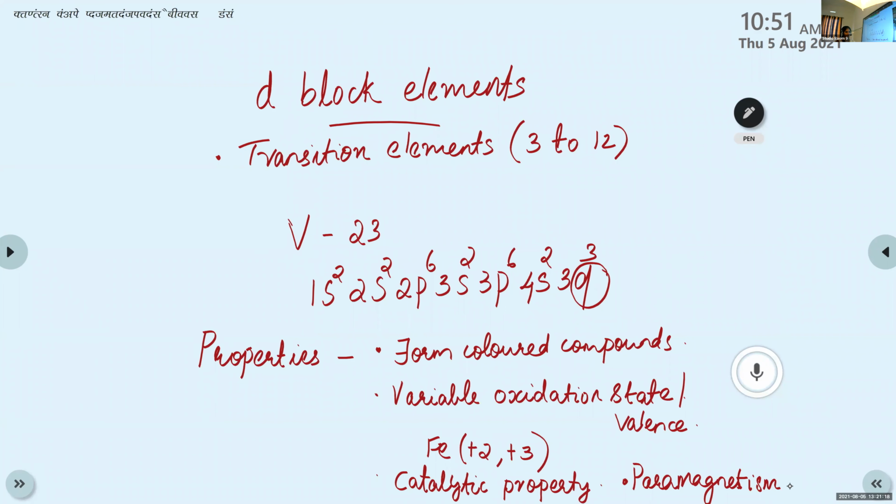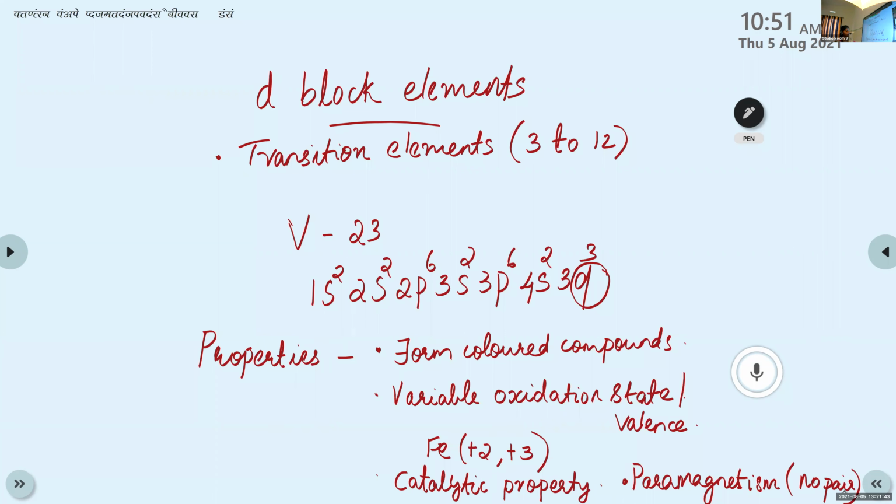Paramagnetism. That means they have unpaired electrons, no pair there. In paramagnetism, they will exist as single, no pair there. Diamagnetism is the term used for paired ones, and paramagnetism means single ones, no pair.